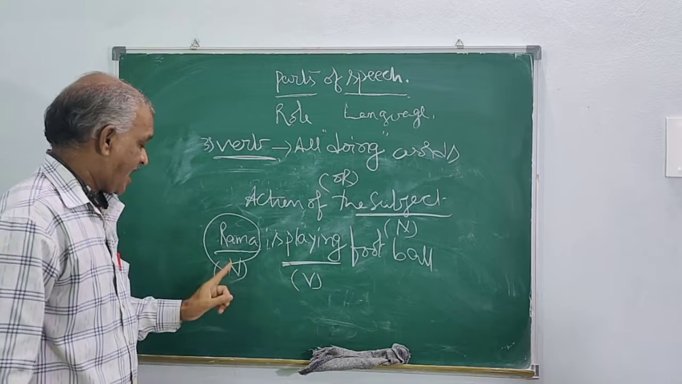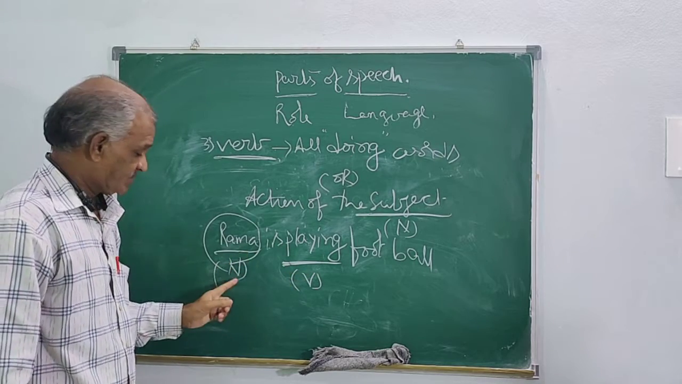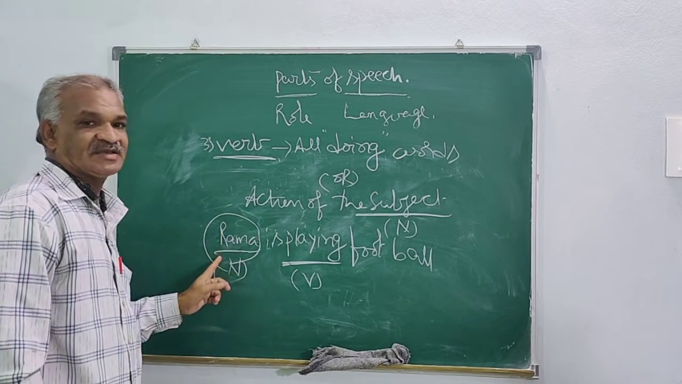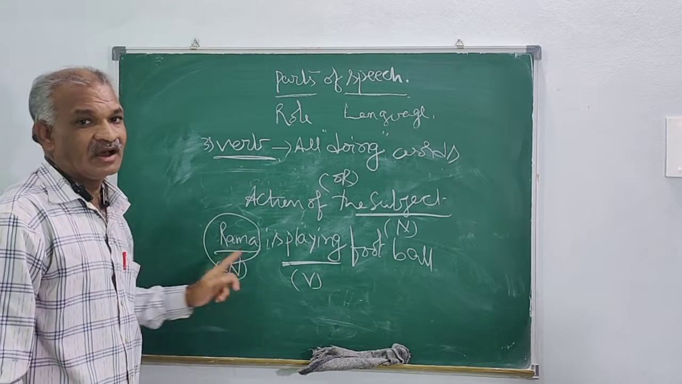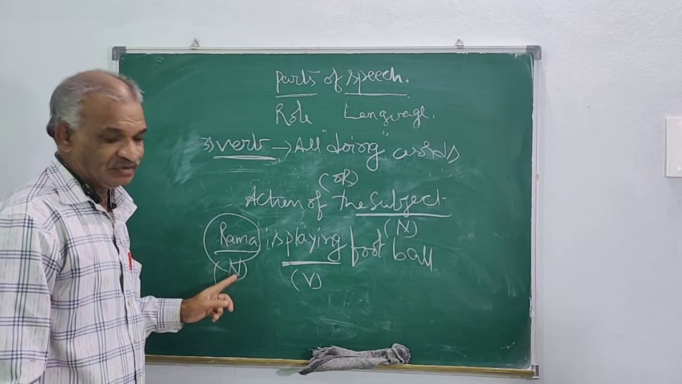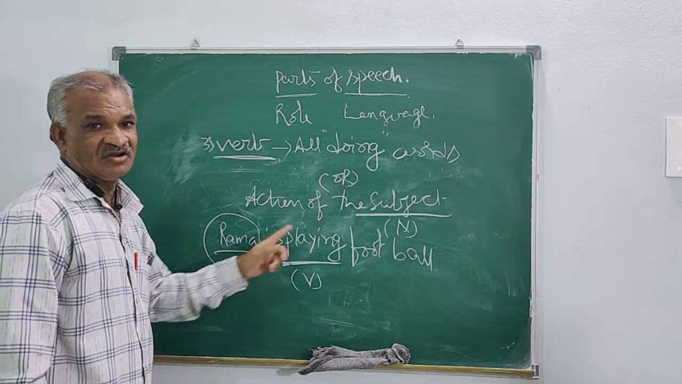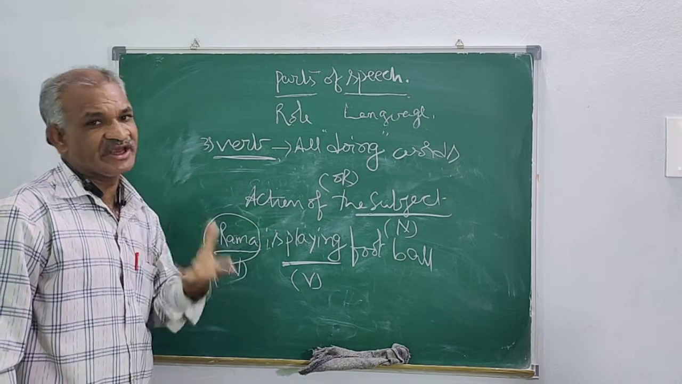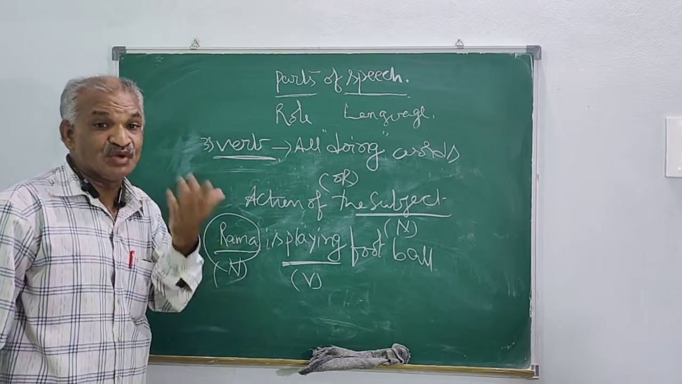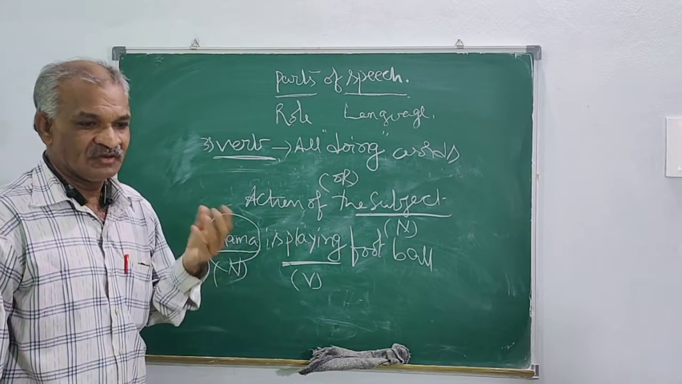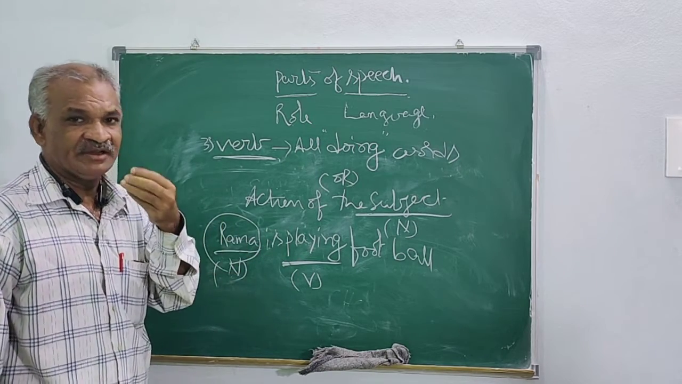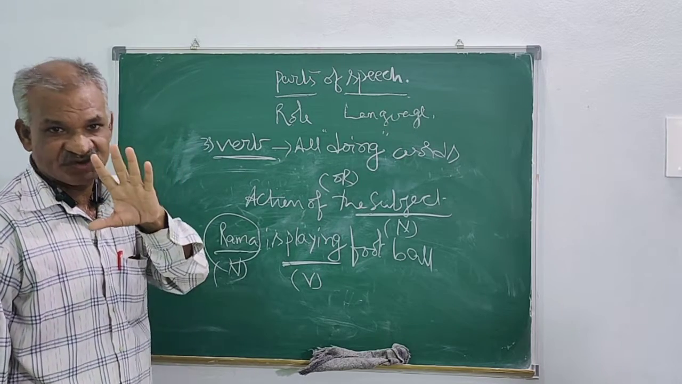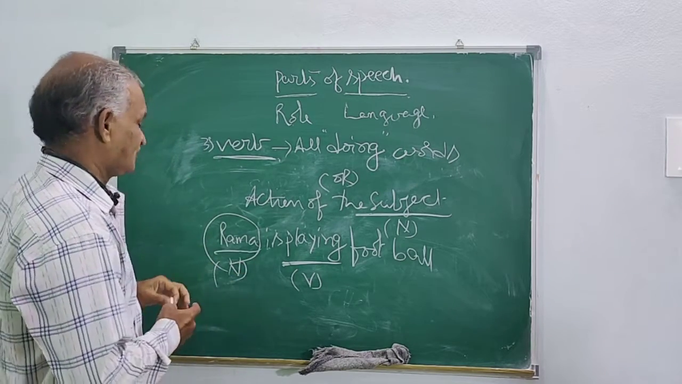Why? Because it is the action of the subject. This is the action, playing. Who is playing? Rama is playing. So Rama here is the subject. Action of the subject is called a verb, or any word by which we can understand the action or doing word. Playing, writing, walking, looking, eating, seeing, everything is called a verb. It's very clear.